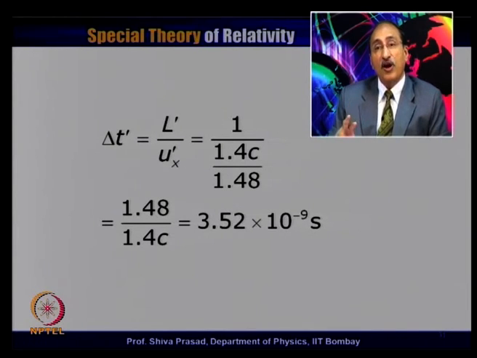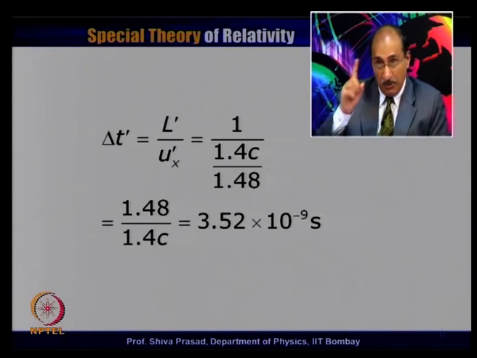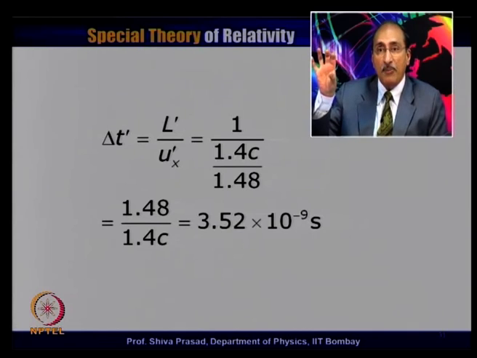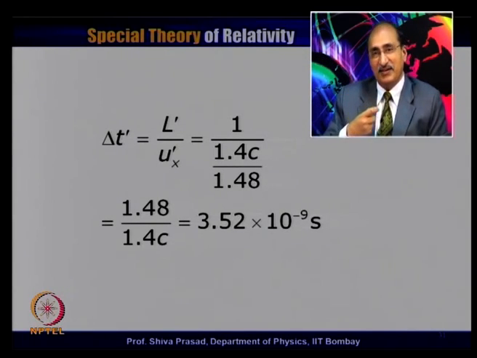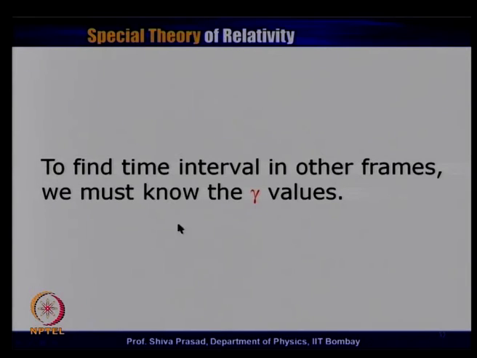Now, if I have to find out S double prime, I realize that this delta t prime is a dilated time. So, in order to go to S double prime, I have to divide by gamma. Then I will find out its proper time interval, which happens to be the time interval in S double prime frame. Once I know my proper time interval, then I can always find out what is the time interval in S frame by following the flow. So, that is what I have written to find time interval in other frames.